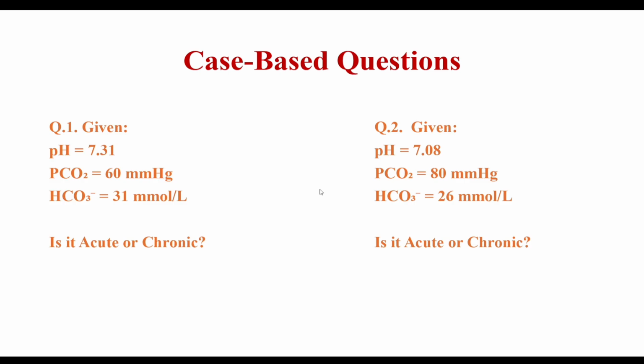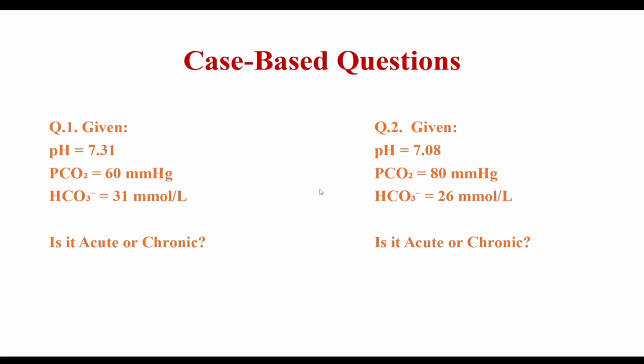See this case based question. pH equal to 7.31 and PCO2 is 60 millimeter of mercury, bicarbonate is 31. So is it chronic or acute? And see also the second question, pH is 7.08. So what is the primary disorder in the first one? pH is 7.31, so it is acidosis.